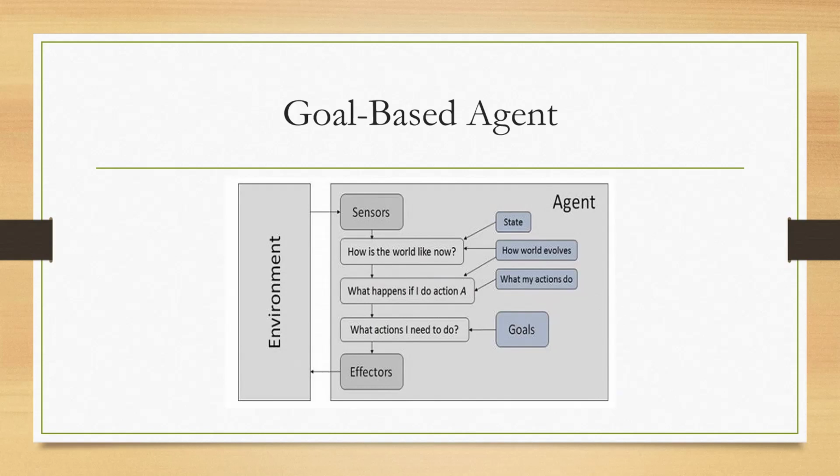What is an example of a goal-based agent? A GPS navigation system, which selects the route to reach the destination. There are three routes available from Chennai to Tirupati. Which one is the shortest route? We should find out, based on the searching algorithm and planning, the shortest path. That is the best example of a goal-based agent. Another one is a chess playing AI, which chooses the moves to checkmate the opponent. What is the right move to checkmate the opponent? That is another example of a goal-based agent. I hope you understand this concept.